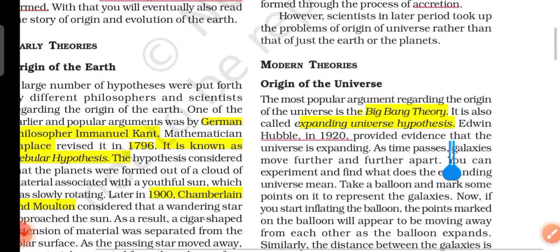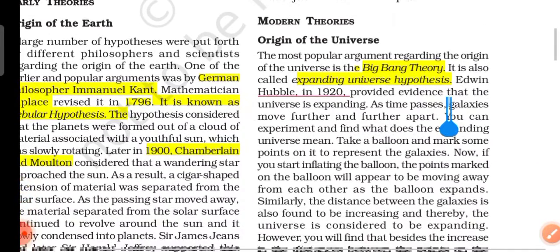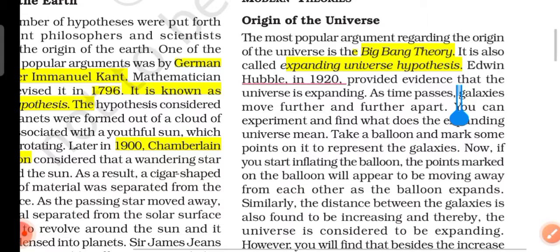Later, modern scientists focused on the origin of the universe rather than just the origin of the planets. So we'll move on to modern theories about the origin of the universe. We'll learn how the origin of the universe took place. First of all, we'll learn about the Big Bang theory, which is also known as the expanding universe hypothesis, and it's a very famous and well accepted theory.